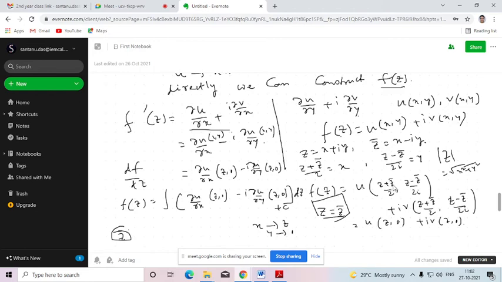So somehow we need to eliminate z bar. So how can we eliminate it? Here z and z bar both are arbitrary. So for any value of z and z bar, this equation must be satisfied, because this z and z bar is not dependent on the value of each other. Rather it is dependent on x and y. So this will be satisfied for any value of x and y.